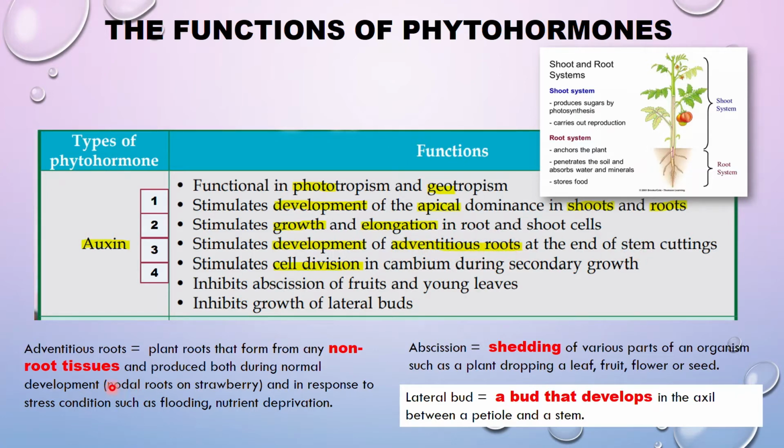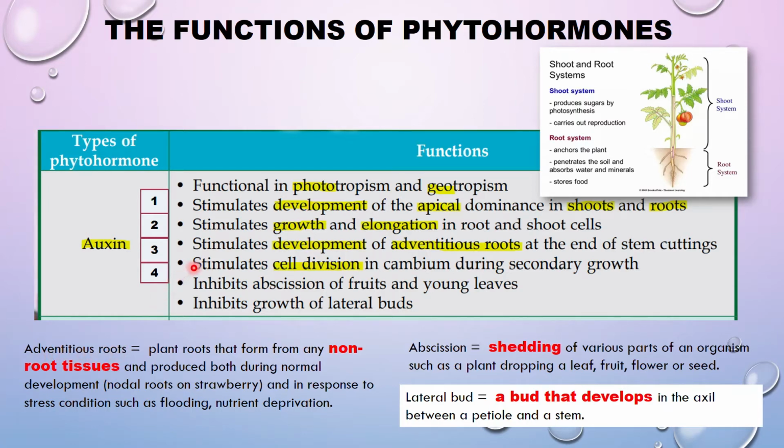So what actually are adventitious roots? It refers to those plant roots that form from any non-root tissues. Okay, non-root tissues. Contohnya dia berasal daripada batang. Kemudian bila kamu tanam di tanah, dekat situ akan ada akar-akar. So those akar are the ones from the non-root tissue, asalnya daripada batang. So we call those adventitious roots.